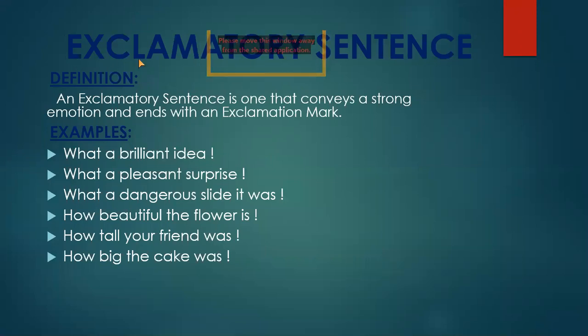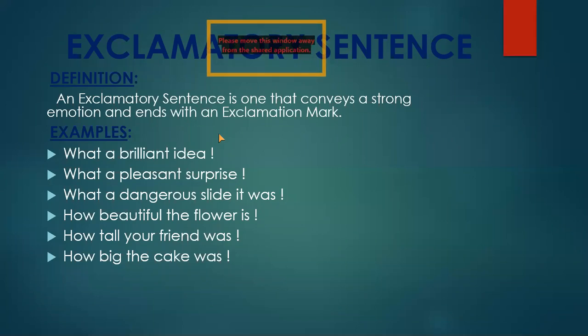Now there is the fourth kind, which is known as exclamatory sentence. The definition is that an exclamatory sentence is one that conveys a strong emotion and ends with an exclamation mark. If you remember, we have done interjections in which some exclamatory words were there which show sudden feelings. So exclamatory sentences are those in which some strong feeling or emotion has been shown, and because of that they always end with an exclamation mark.